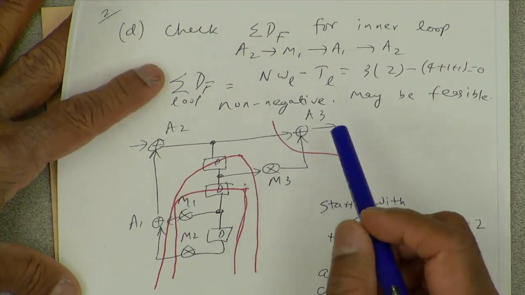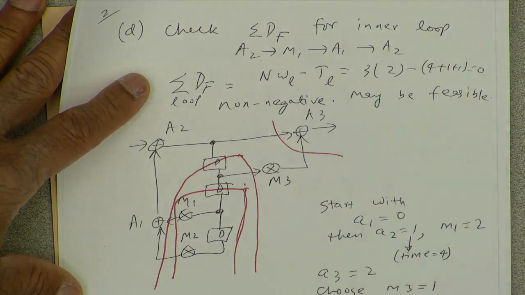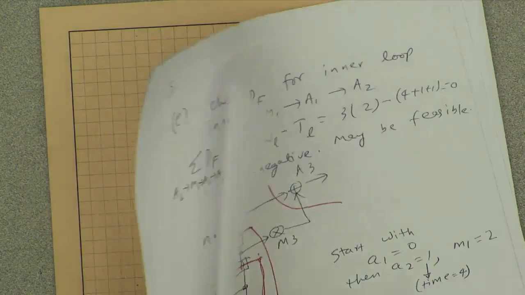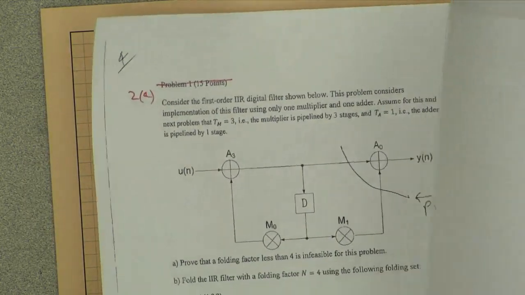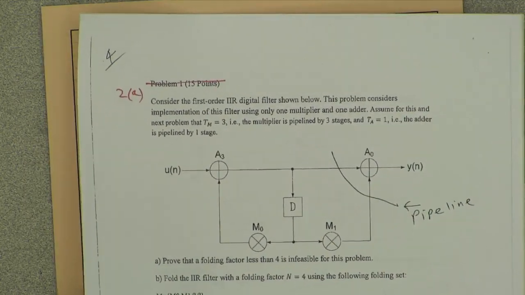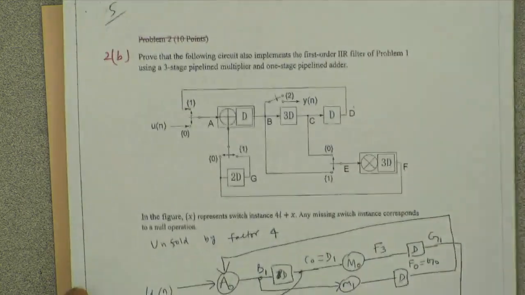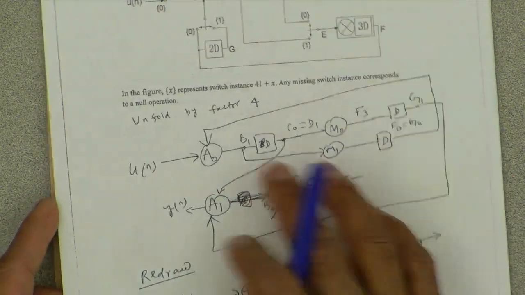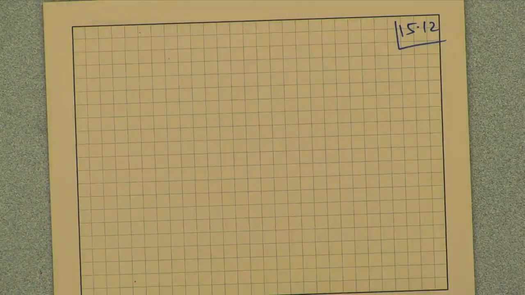Let me just say that the TA told me that some of you made mistakes in problem set 6, in finding the solution for part D. Read the solution. Certainly, I want to make sure you get those correct. Some of you had problems unfolding this by factor 4. Read this on your own.